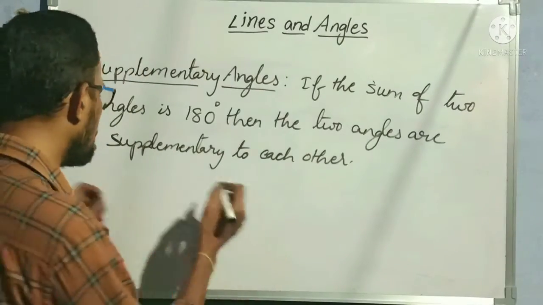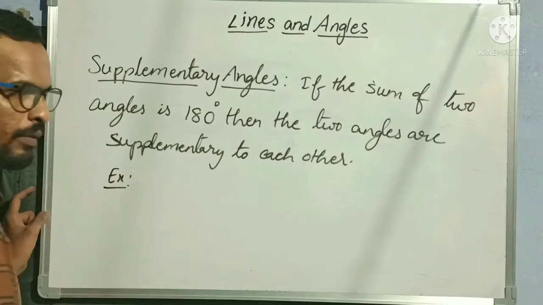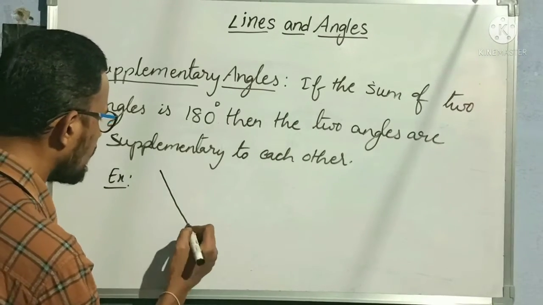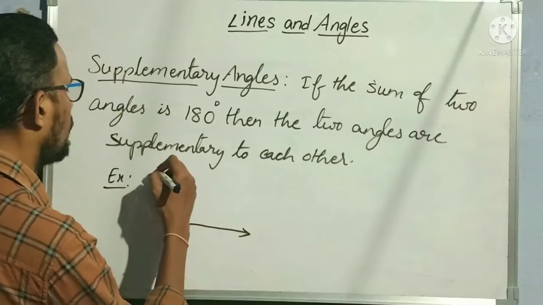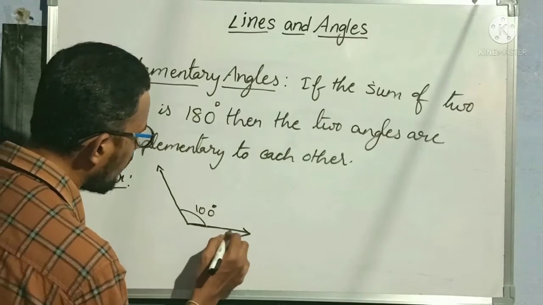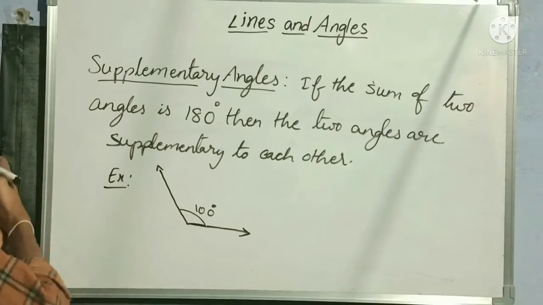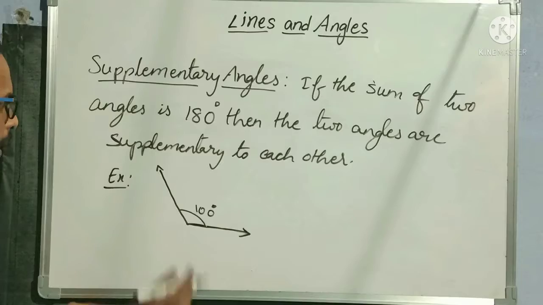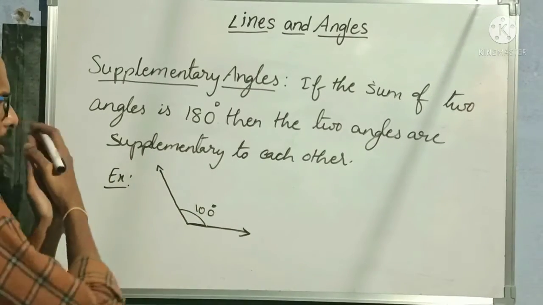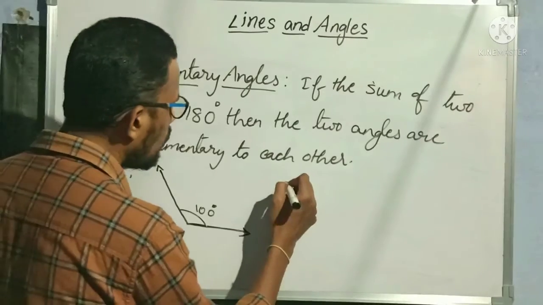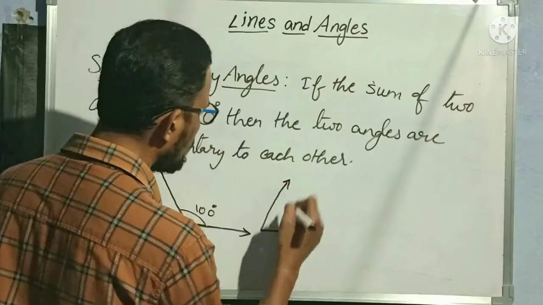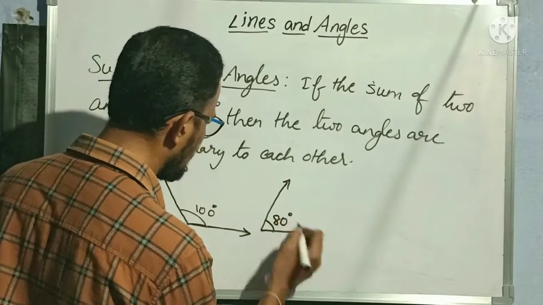Okay, let us understand this with an example. So, example. Can I take 100 degrees as my first angle? For suppose this is my 100 degrees angle. So, always remember, an obtuse angle means more than 90 degrees should be there. Here 100 degrees is an obtuse angle. Clear? So more than 90 degrees we have to draw. Next one more, I am taking 80 degrees. For suppose this is my angle of 80 degrees.